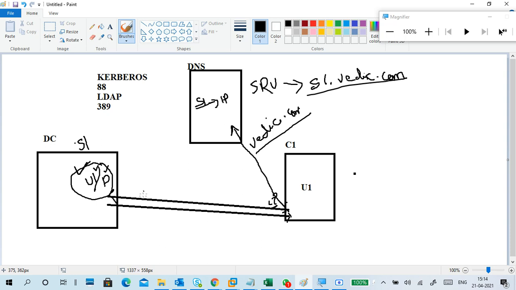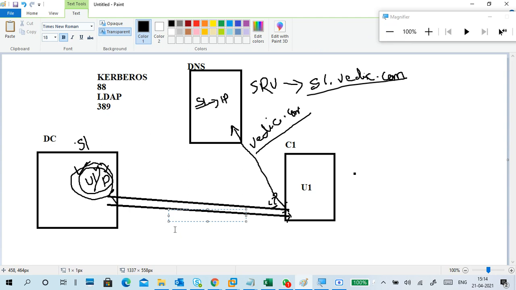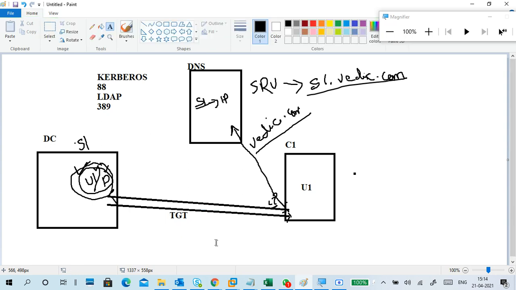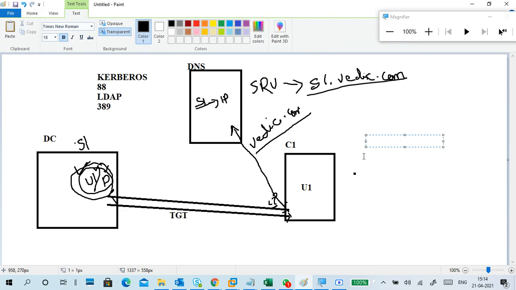So here, giving your username and password, once it is verified, the server will give you a ticket. The ticket name is TGT, ticket granting ticket. This is called a ticket.